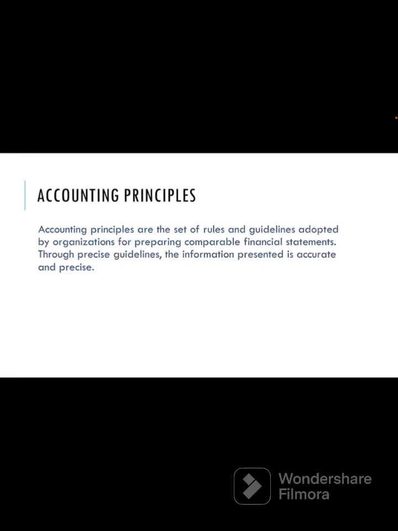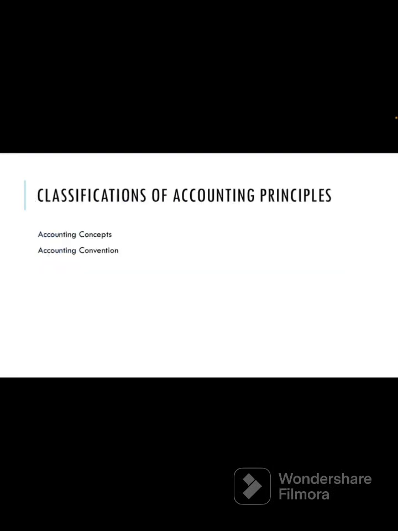So these accounting principles are certain rules or customs which are followed by the company for preparing the financial statements. Okay, so let's discuss what those are. Normally, accounting principles are classified into two. One is accounting concepts and another one is accounting conventions. Somewhere you may find the complete list of the accounting principles, and somewhere you may find the accounting principles classified as concepts and conventions. So first we'll discuss accounting concepts.